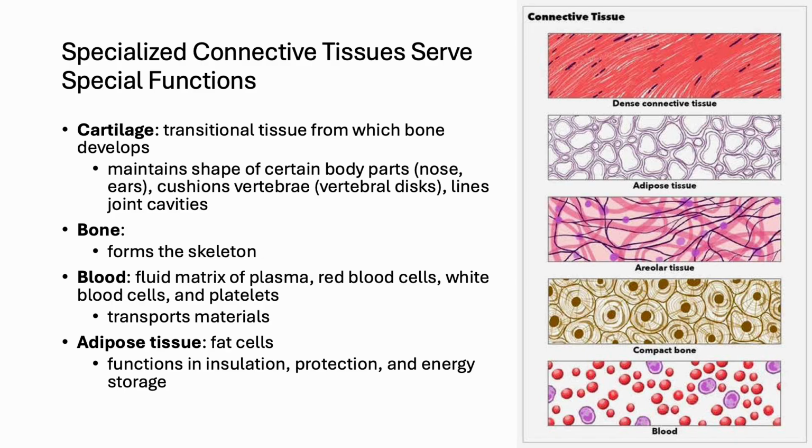Beyond fibrous types, connective tissue also includes several specialized forms. Cartilage is a firm yet flexible tissue that cushions joints, maintains shape in the nose and ears, and provides a template for bone development. Bones form the rigid skeleton, offering structural support, protection, and a site for blood cell production. Blood is unique as a fluid tissue, with plasma serving as the matrix that carries red blood cells, white blood cells, and platelets to transport nutrients, oxygen, and waste, as well as provide immune defense. Adipose tissue consists of fat-storing cells providing insulation, energy reserves, and cushioning around organs.